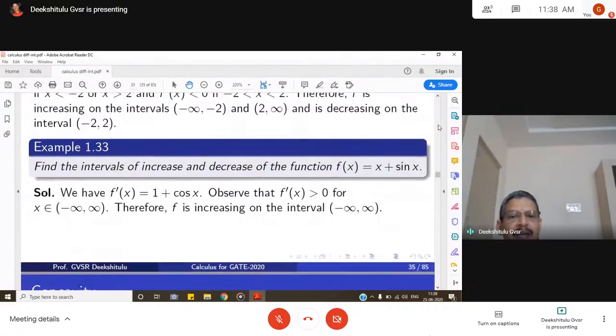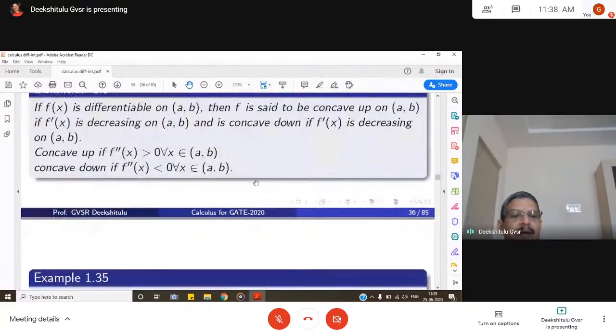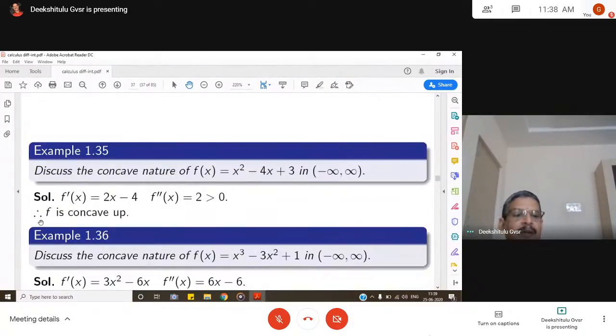When f double dash is greater than 0, what is the property we have? F double dash is greater than 0, it is concave up. So f is concave up. Discuss the concave nature of f of x in the interval minus infinity to infinity.